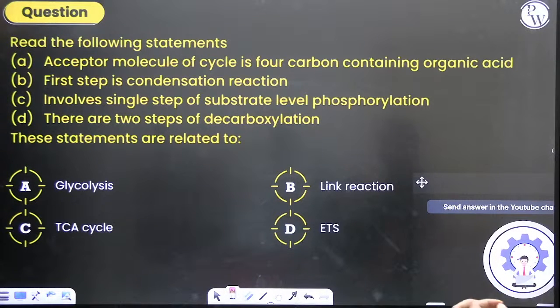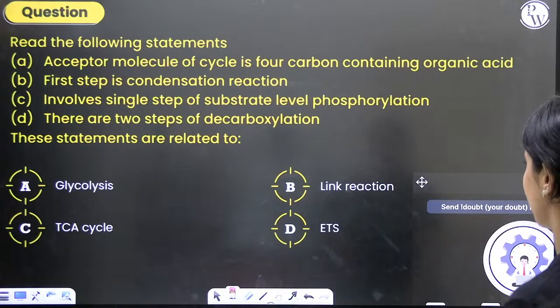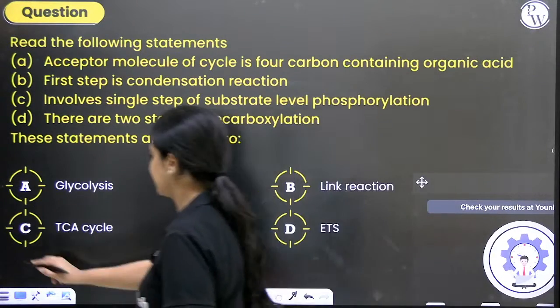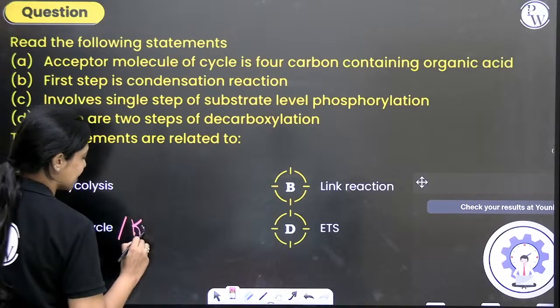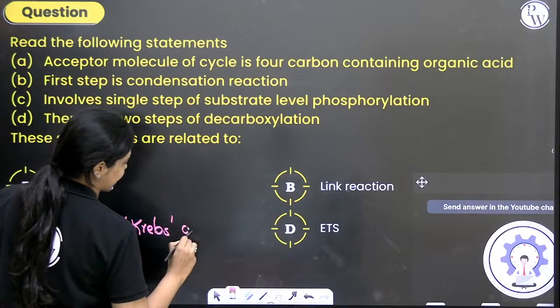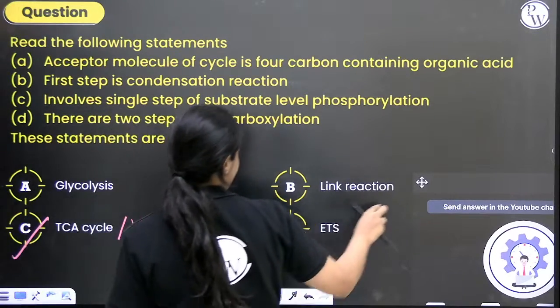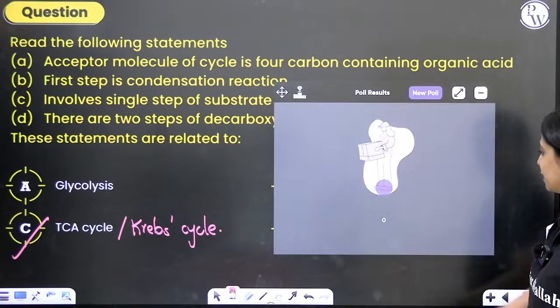First acceptor molecule is a 4-carbon containing compound. In link reaction, a 4-carbon containing compound itself is not there, right? So the correct answer is TCA cycle, also known as Krebs cycle. So the correct answer is option C.